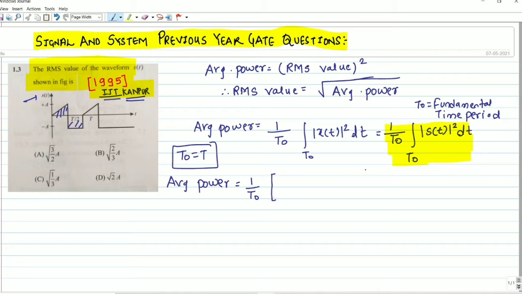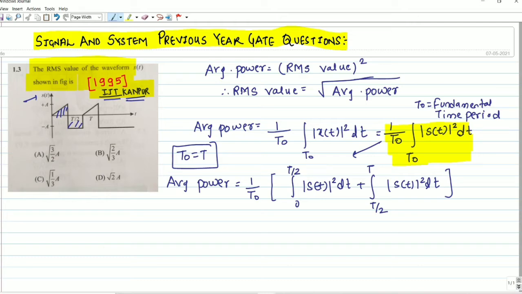We have to integrate over one fundamental time period. First we integrate from 0 to T by 2 of s(t) square dt, and for the other part from T by 2 to capital T of s(t) square dt. Why have I used this formula? We separate because there are two parts: one is 0 to T by 2 and another is T by 2 to T.